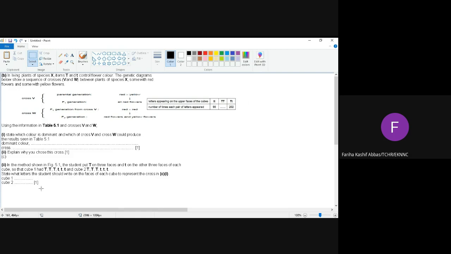What, miss? There is another cross, and what is that cross? मैं cross बता देती हूँ आपको. Cross V और W तो हो गया. There is another cross, and what is that cross? When the red and yellow flower cross together, they produce both red and yellow flower. So how you are going to represent this cross in the form of cube?